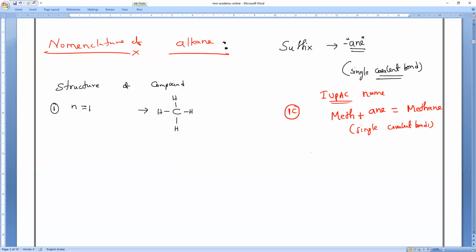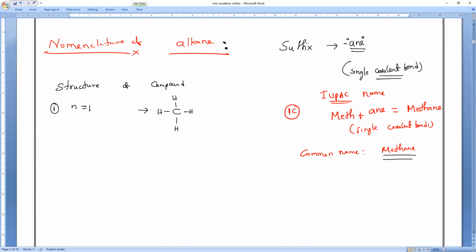Then, what about the common name? As I said, the common name is also very important. The common name of methane is also methane only. Sometimes the common name and the IUPAC name are both the same, so you need not worry about it. The common name of methane is methane only, and the IUPAC name is also methane only.